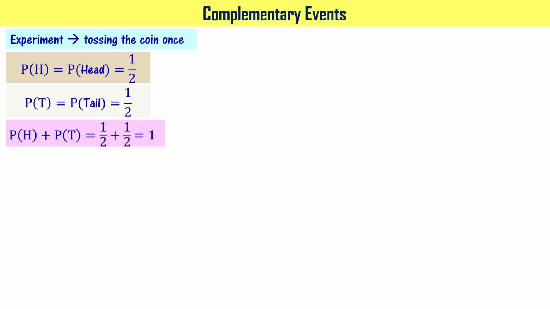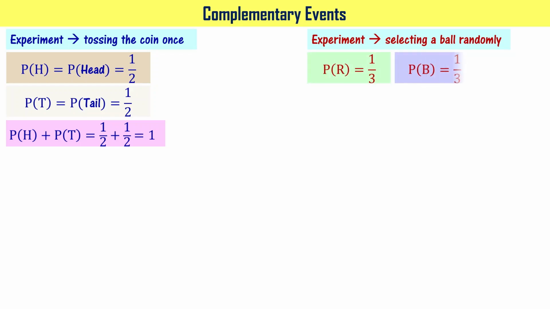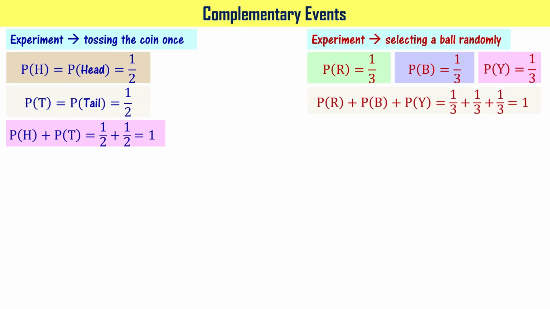I'm writing it as P of H plus P of T equals 1, right? In the second experiment, selecting a ball randomly, we have seen that P of getting red color ball is 1 by 3, P of B is also 1 by 3, and P of Y is also 1 by 3, right? Their sum is equal to 1.